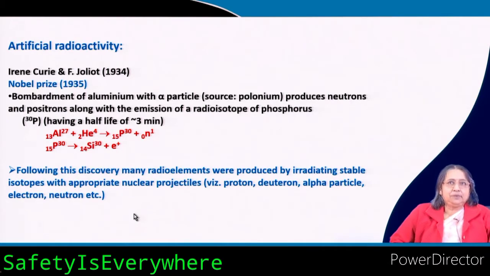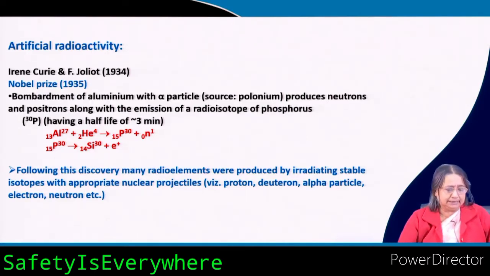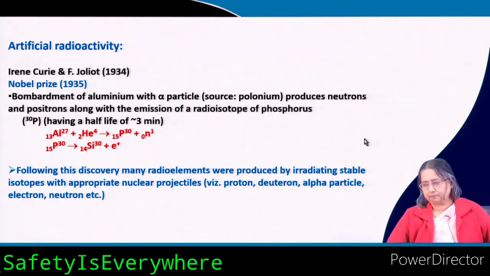With high speed they bombard the nucleus, and they are called projectiles. So, this is a very important experiment, and they got the Nobel Prize for this artificial radioactivity discovery. In one family, Madame Curie got 2 Nobel Prizes, and this is the 3rd Nobel Prize in the same family. This is Madame Curie's daughter.